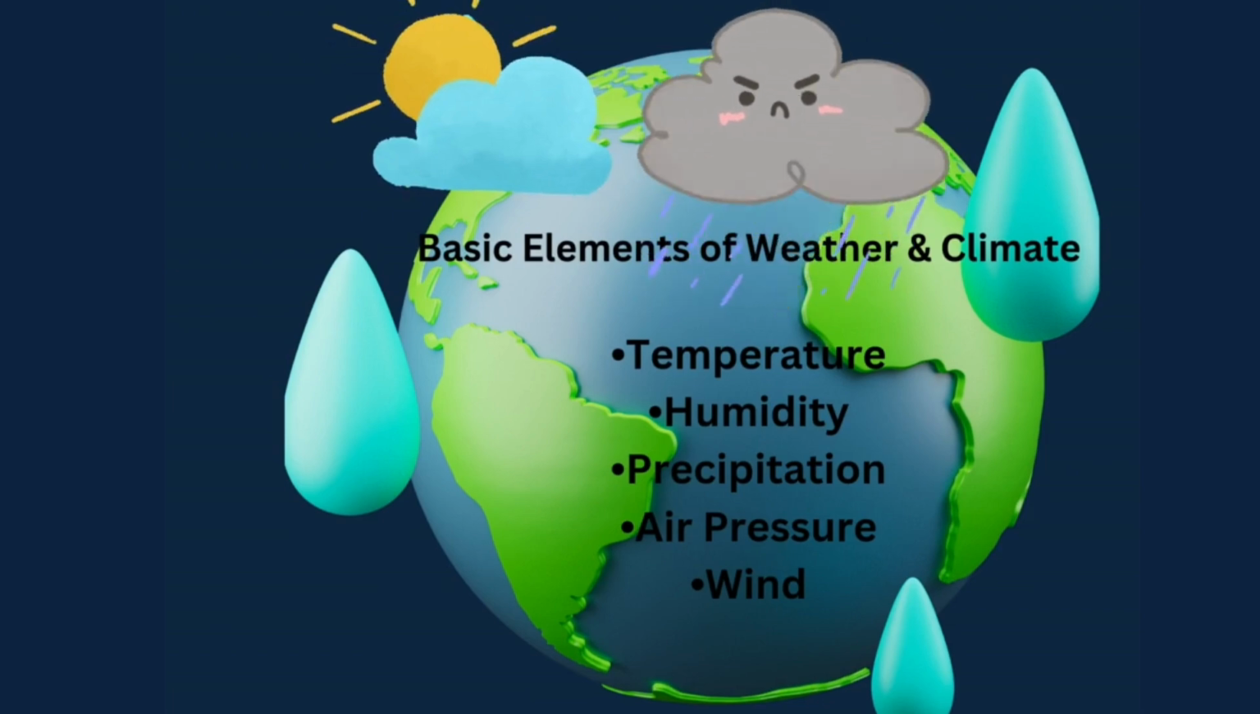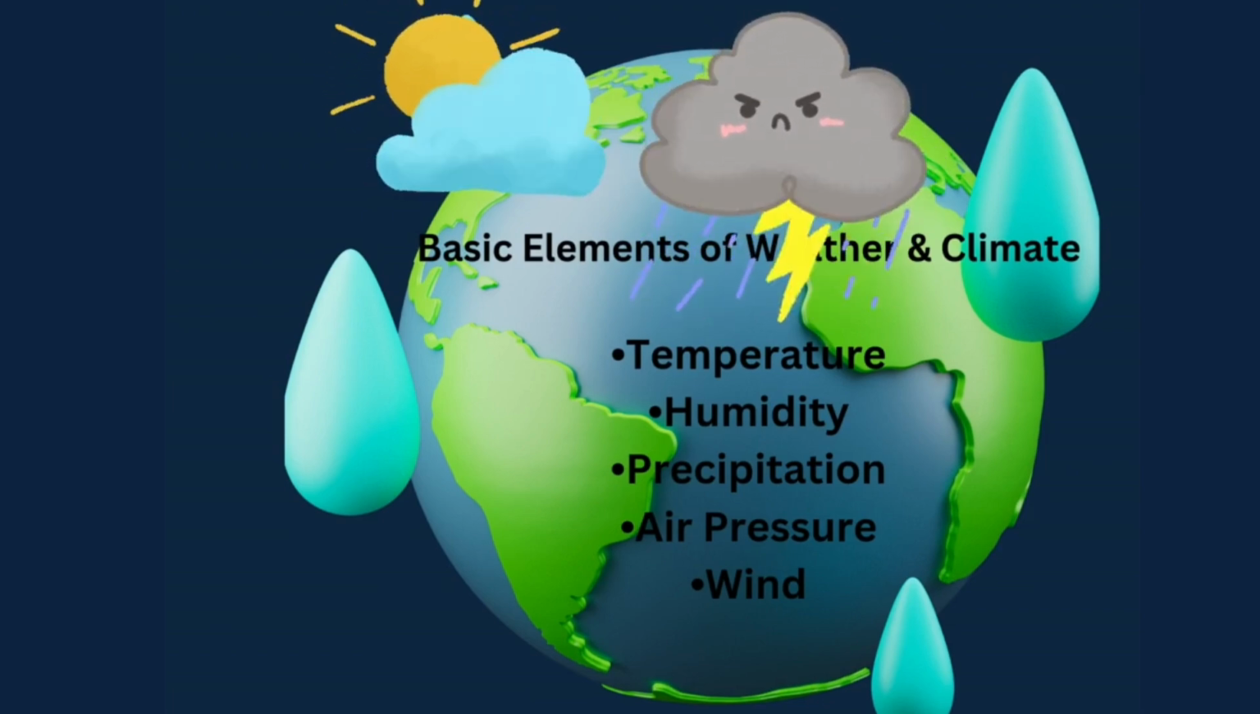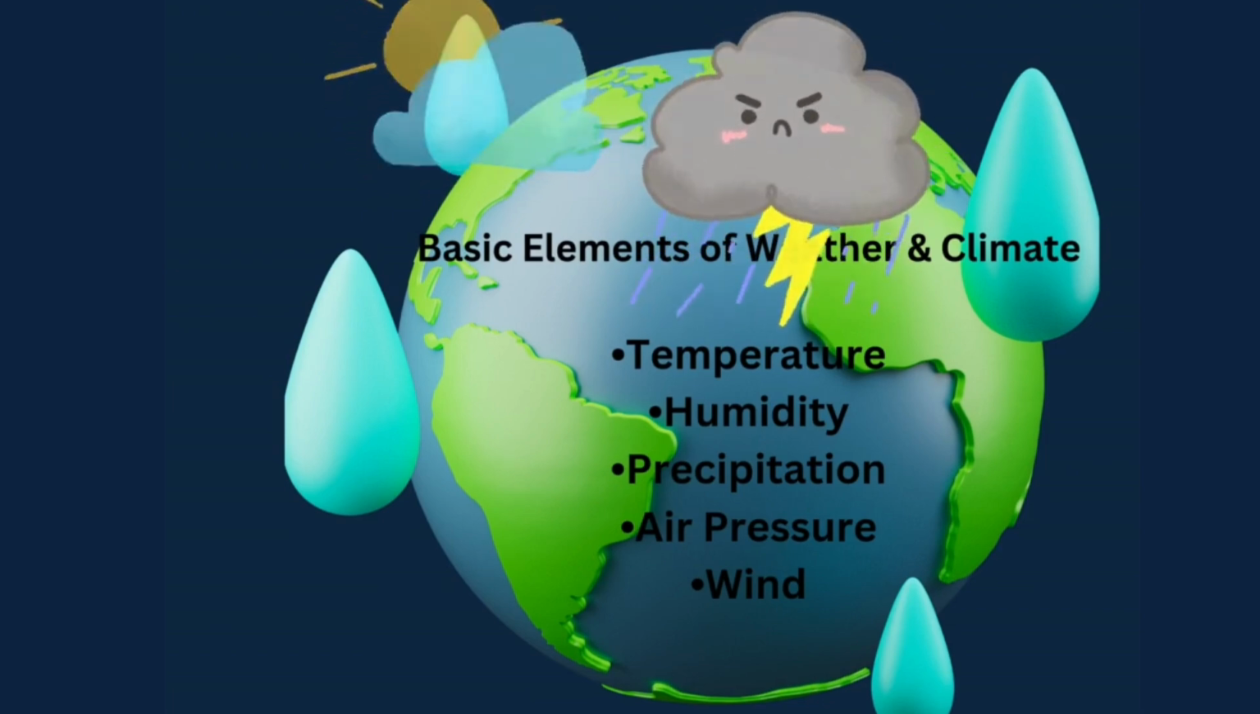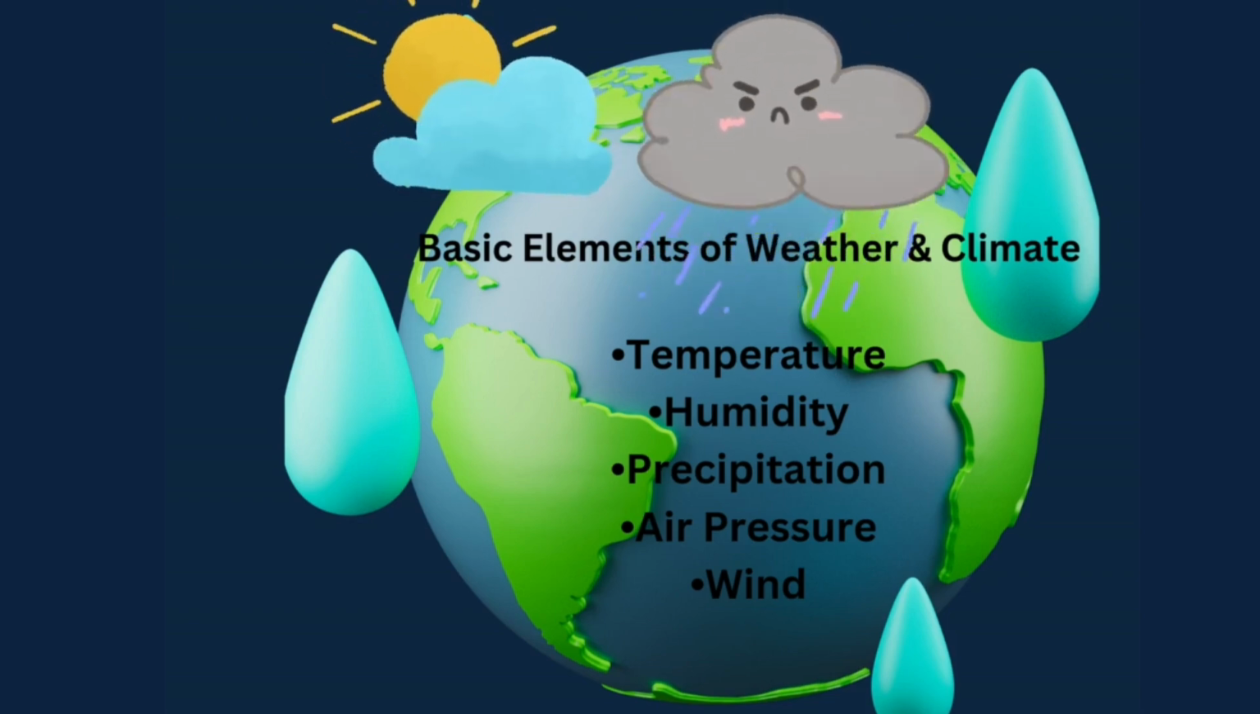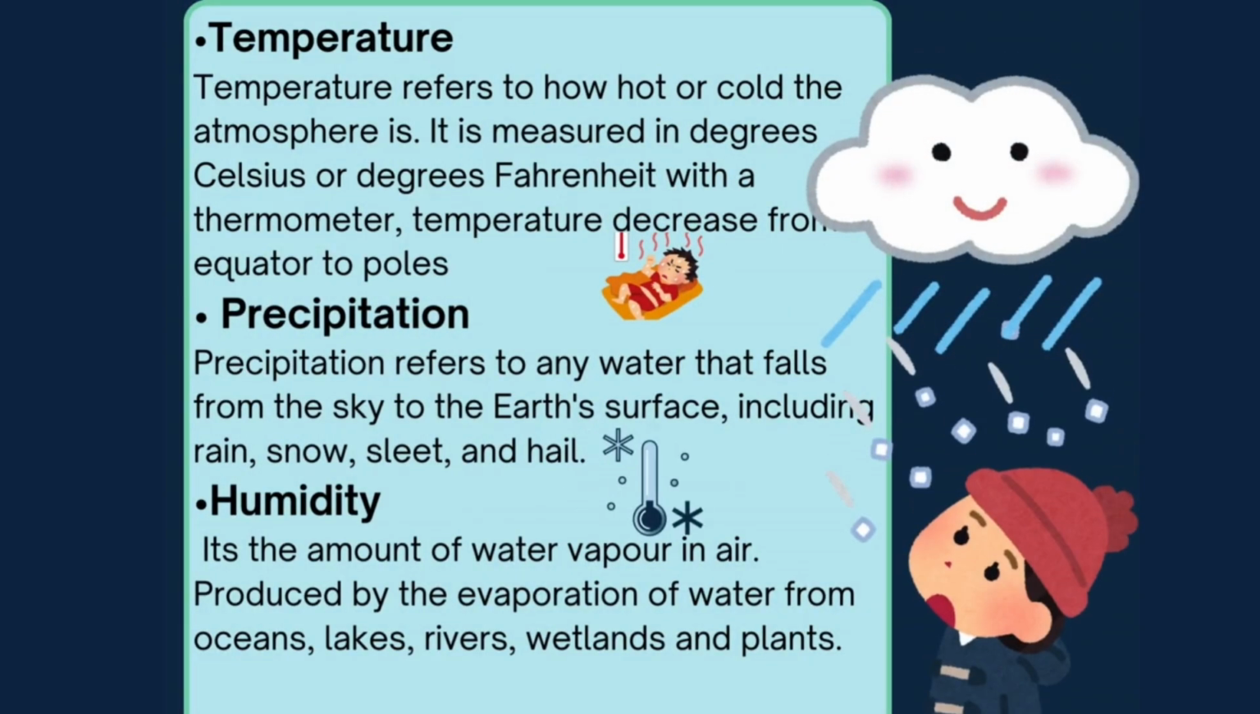Basic elements of weather and climate are temperature, humidity, precipitation, air pressure, and wind. Temperature. Temperature refers to how hot or cold the atmosphere is. It is measured in degrees Celsius or degrees Fahrenheit with a thermometer. Temperature decreases from the equator to the poles.